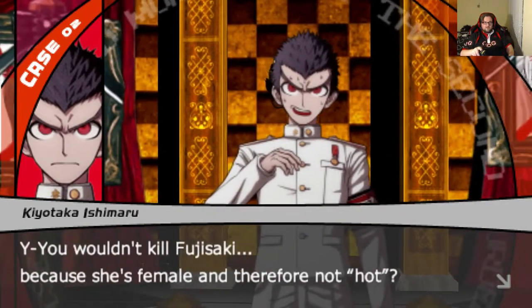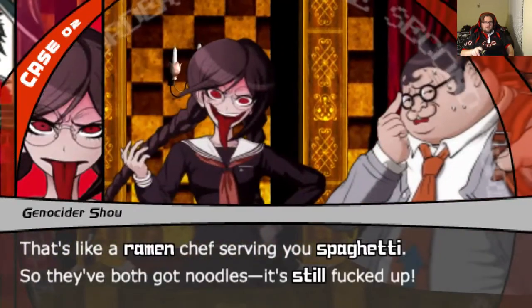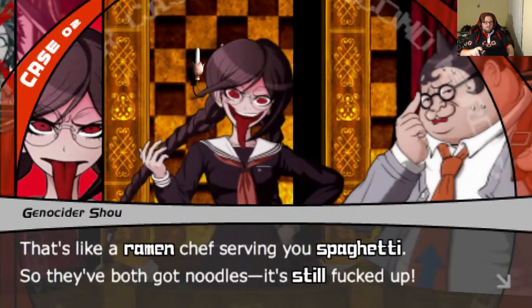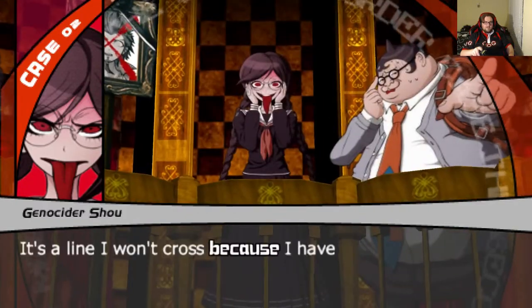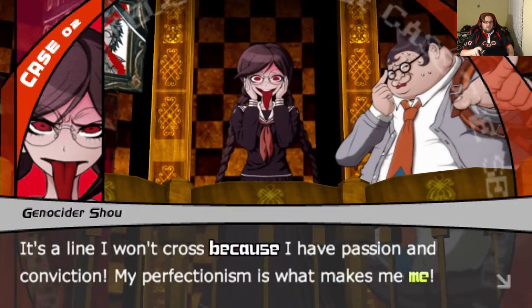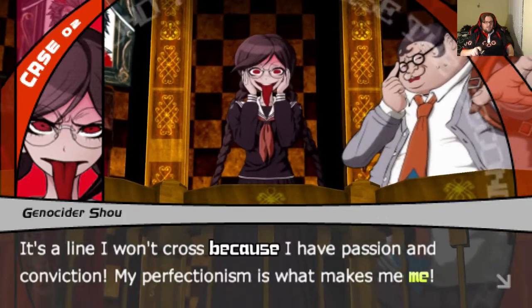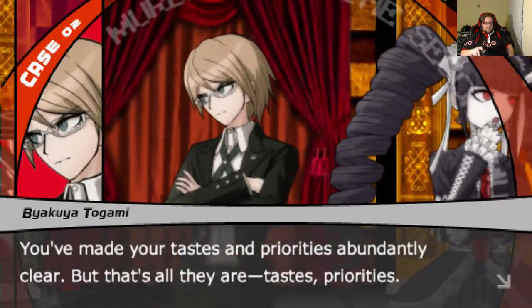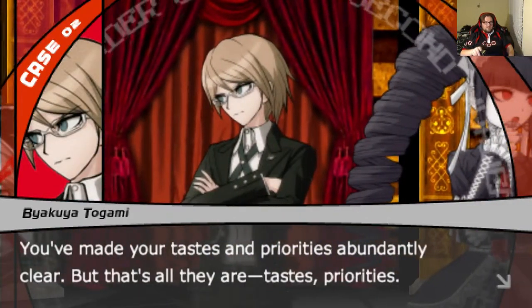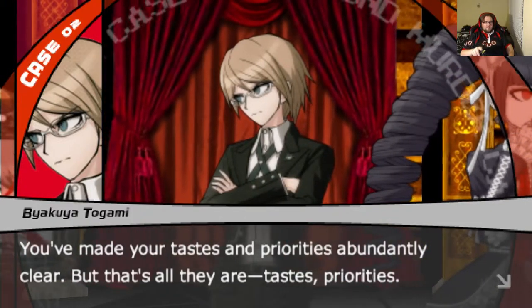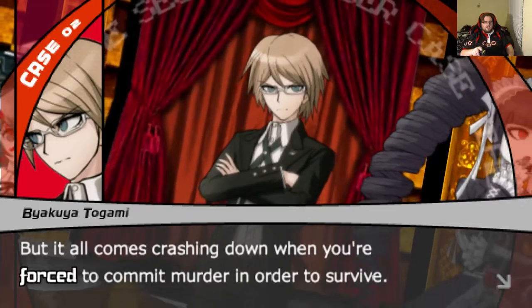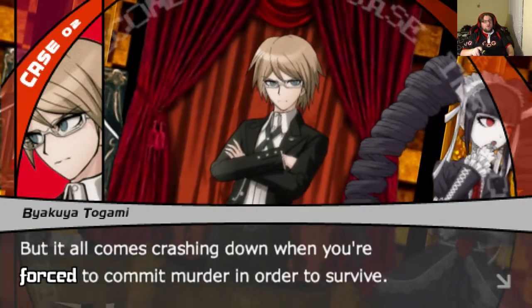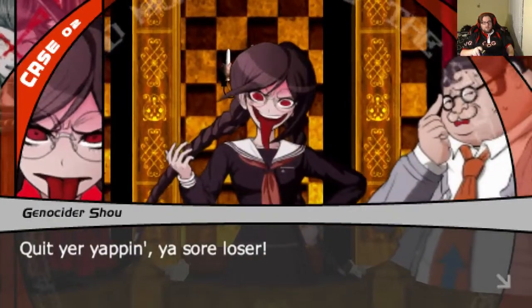You wouldn't kill Fujisaki because she's female and therefore not hot? That's like a ramen chef serving you spaghetti. They both got noodles. It's still fucked up. It's a line I wouldn't cross because I have passion and conviction. My perfectionism is what makes me me. You've made your taste and priorities abundantly clear, but that's all that they are, taste priorities. But it all comes crashing down when you're forced to commit a murder in order to survive.